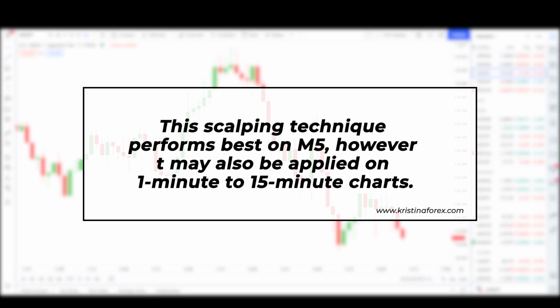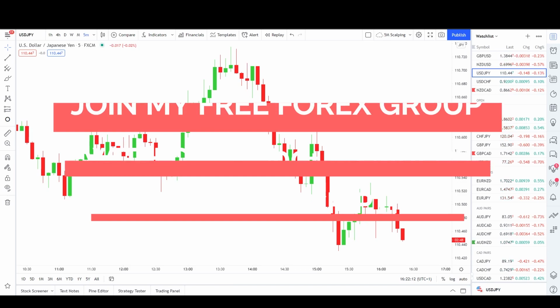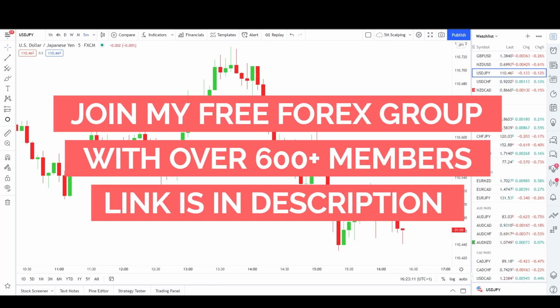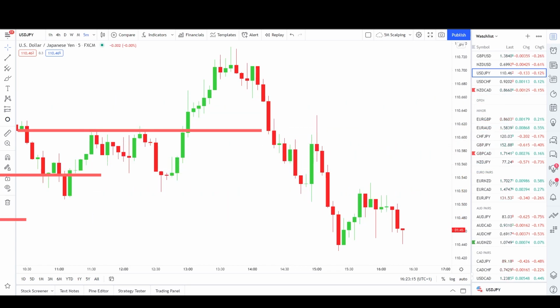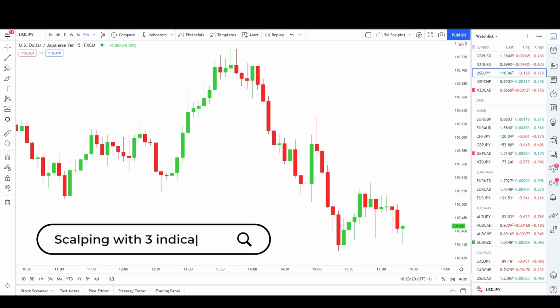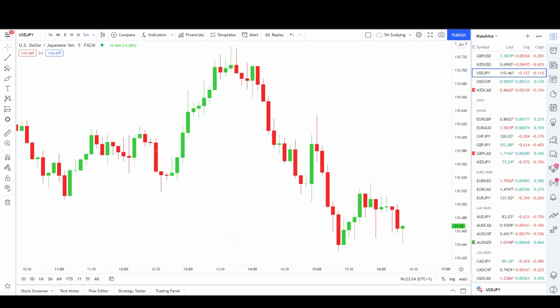So this forex scalping technique is the most successful on 5-minute charts, but it can also be utilized well on 1-minute to 50-minute charts as well. So make sure that you test with various time frames for each pair to see which one works the best for you. And of course the approach itself is very simple, consisting of just 3 indicators which you can easily find on TradingView, MT4 or MT5.